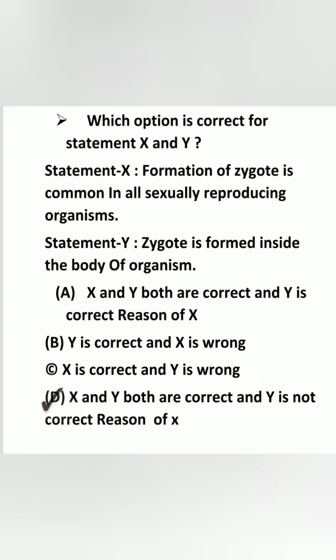Statement X: formation of the zygote is common in all sexually reproducing organisms. And statement Y: the zygote is formed inside the body of the organism. So here both statements are correct, but Y is not the correct reason for X.